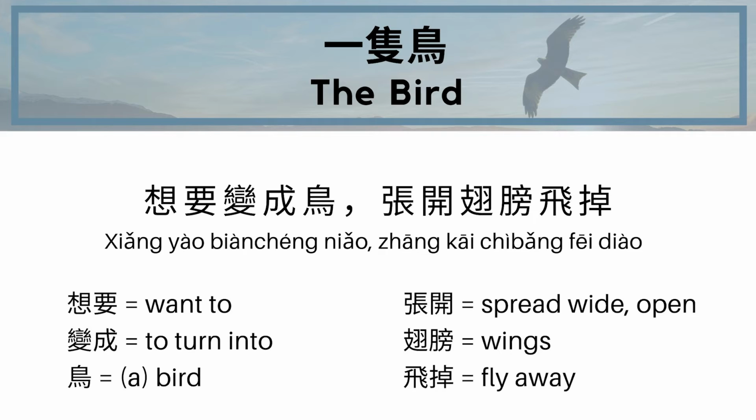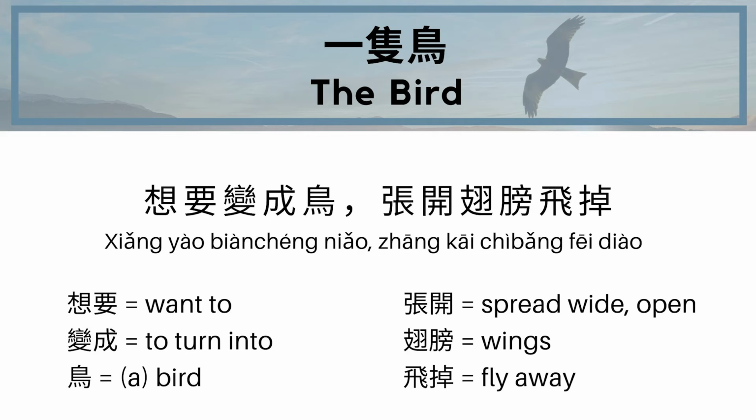So 想要变成鸟. 变 is to change, transform, and 成 is like it has happened. So you have transformed. So 想要变成, want to transform, and then 鸟 is bird. So want to transform into a bird. 张开 is to open, and 翅膀 is your wings. So open wings, 飞掉. 飞 is to fly, and then 掉 refers to something that is completed also. So it's like you have flown away, you're gone. There's no trace of you left. And then 想要变成鸟, 张开翅膀飞掉 means I want to become a bird, open my wings, and fly away. Or you want to become a bird. Again, the pronoun thing's a little shady.